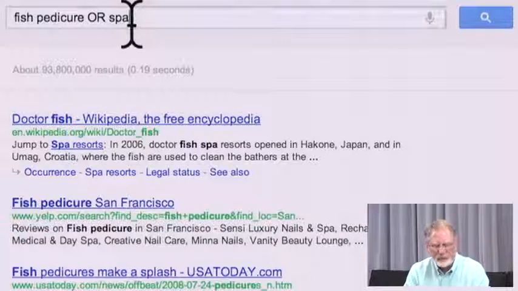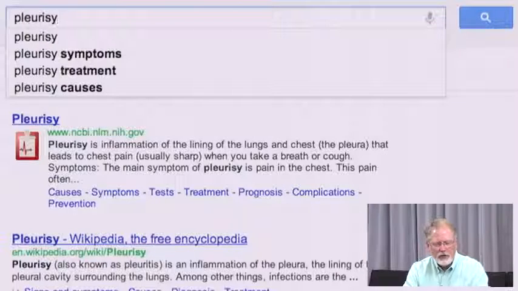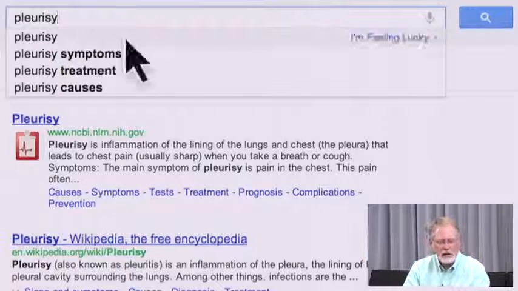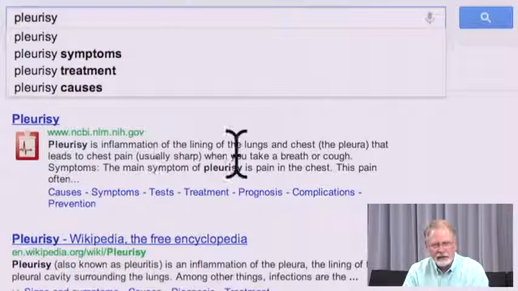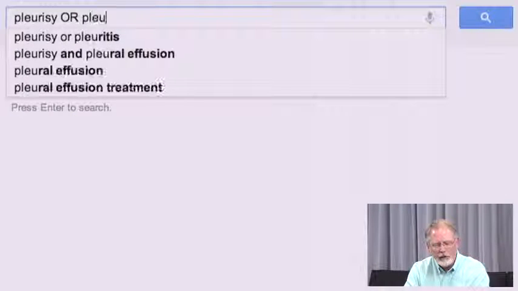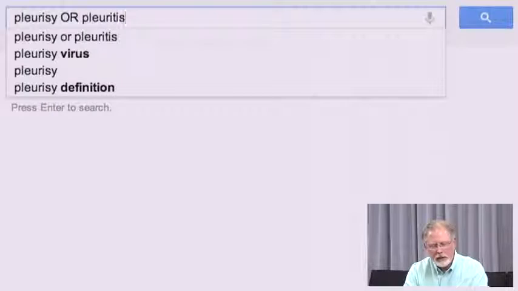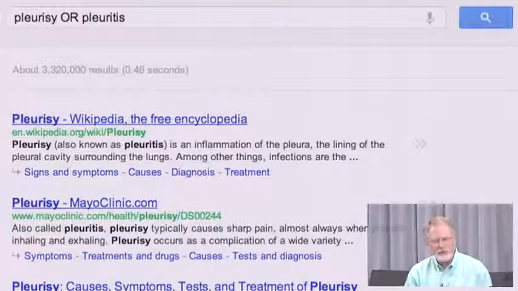I'll give you another example. I can say pleurisy, which you can see very quickly using our search as you type feature. I see pleurisy is this inflammation of the lining of the lungs. I happen to know another phrase for pleurisy is pleuritis. So I can say pleurisy or pleuritis, like that. And now I'm searching for both terms as synonyms for each other.